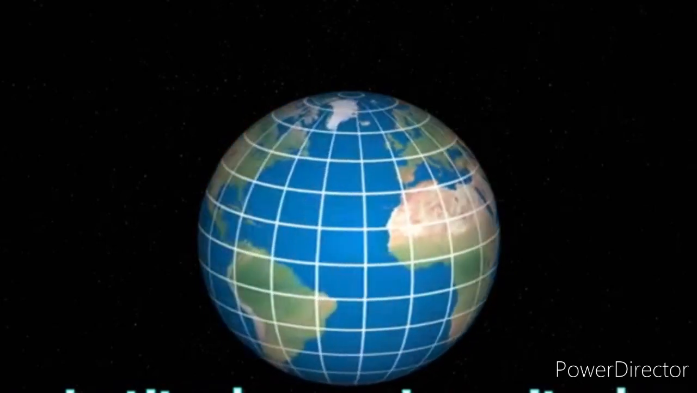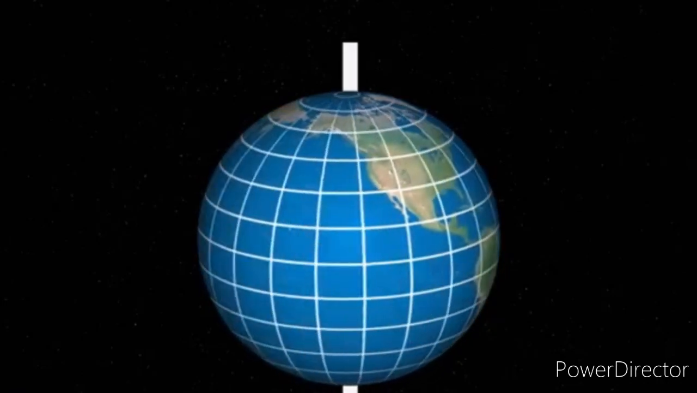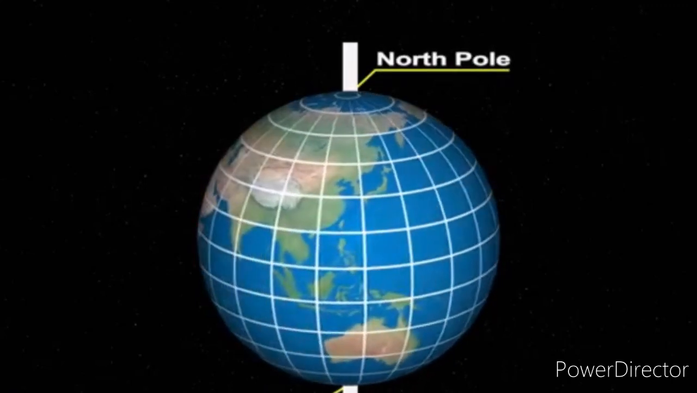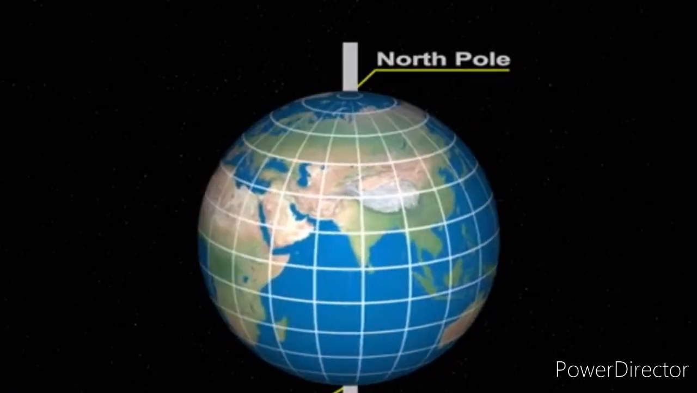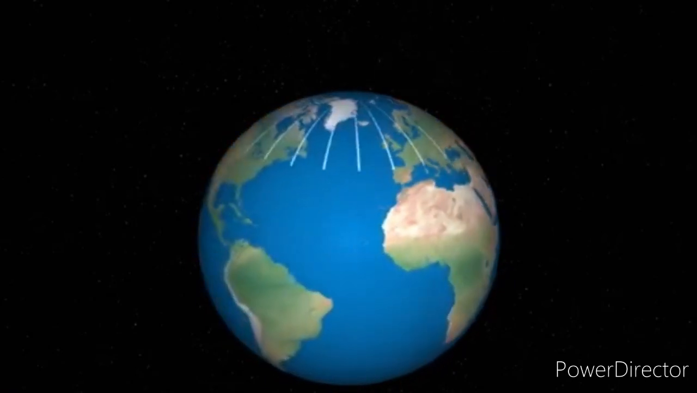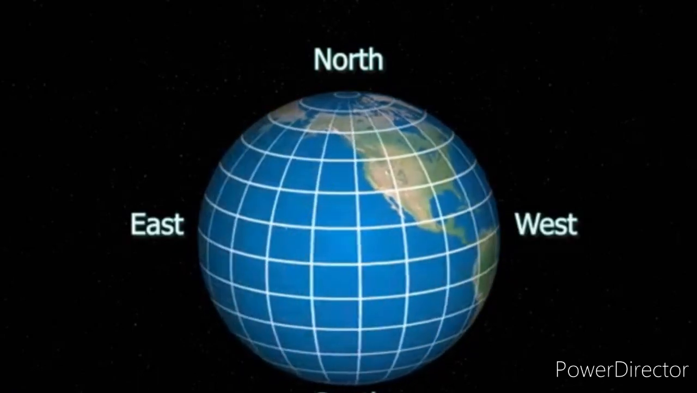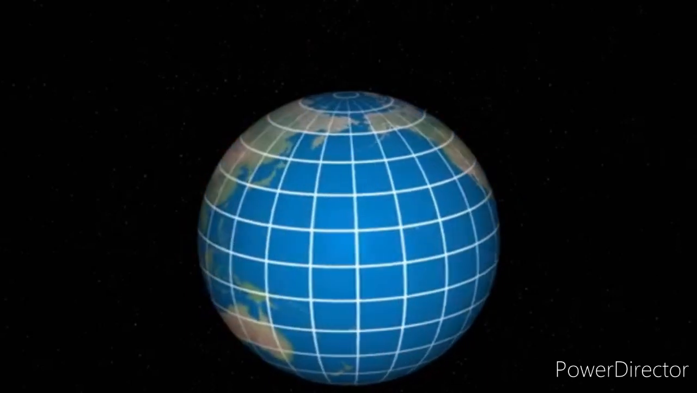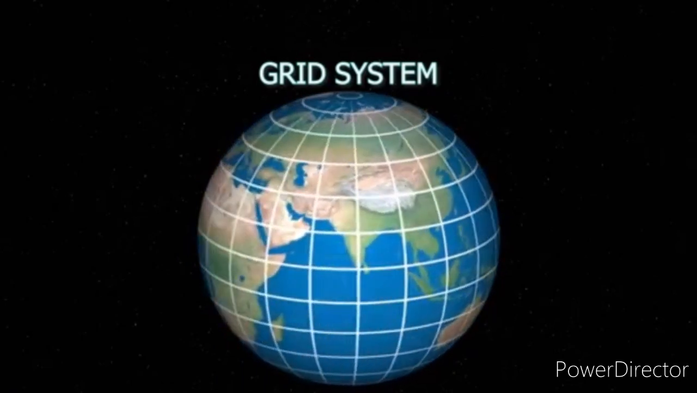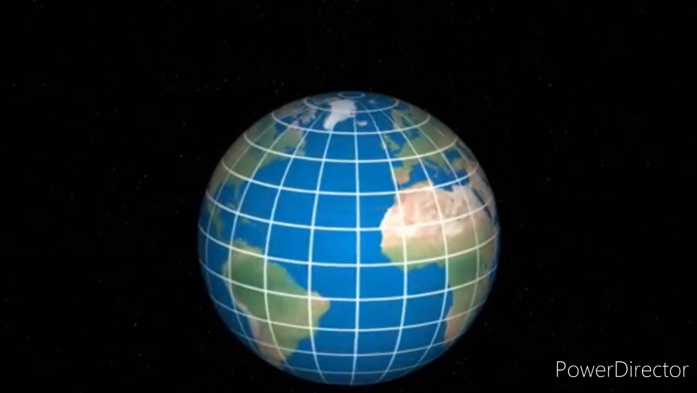Now, the spinning of the Earth on its axis provides two naturally fixed points, and that is the North Pole and South Pole. When you look at any globe, it will show a series of north-south and east-west lines, and together they make up the Earth's grid system. It is also known as the geographical grid. These lines are used to find the exact location of a place on the Earth.